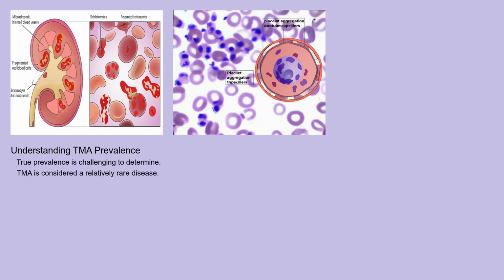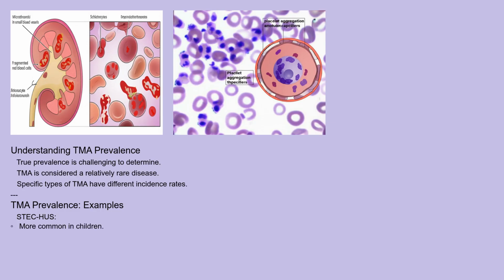It's considered a relatively rare disease, but specific types of TMA have different incidence rates. For example, Shiga toxin-producing E. coli-associated hemolytic uremic syndrome, or STEC-HUS, is more common in children, particularly after a diarrheal illness. Thrombotic thrombocytopenic purpura, or TTP, caused by ADAMTS13 deficiency, affects both adults and children but is generally more prevalent in adults. Other forms of TMA are linked to specific populations who have received certain medications, undergone transplantation, or have underlying autoimmune conditions. The actual number of cases may be underestimated due to the disease's complexity and varying presentations.